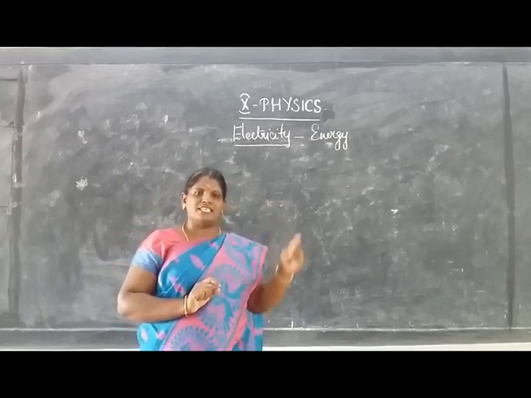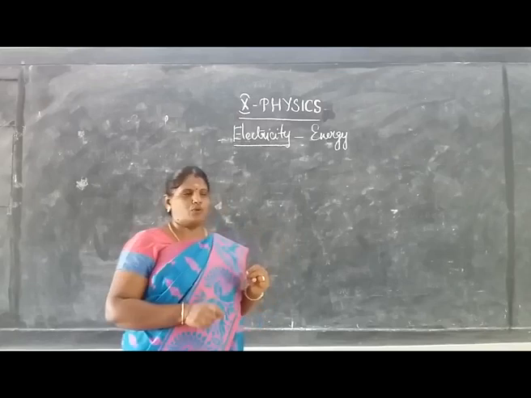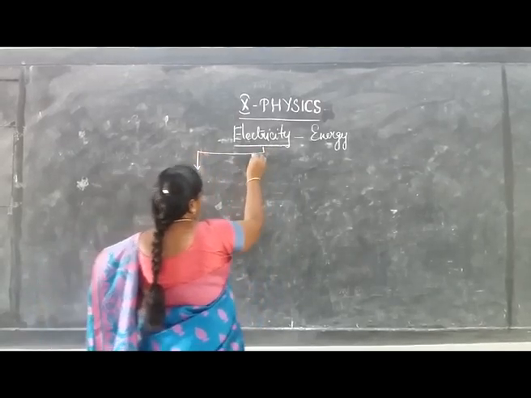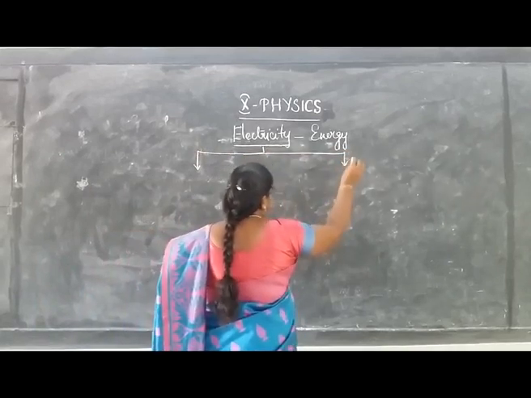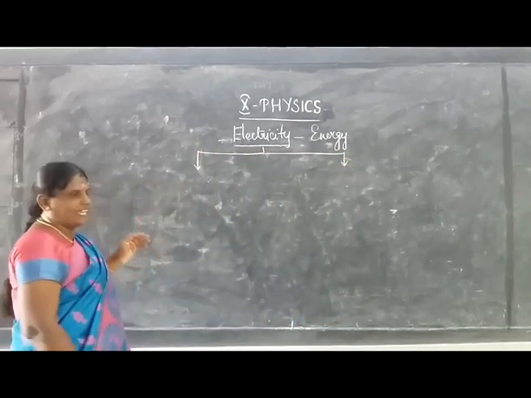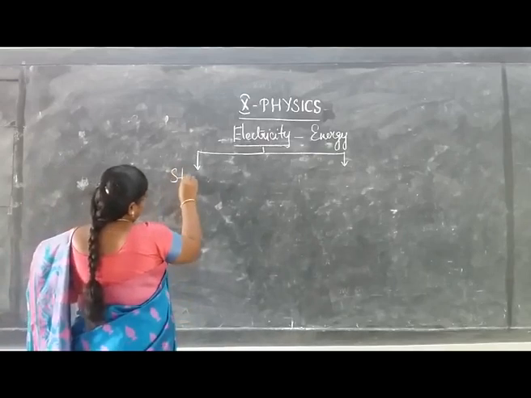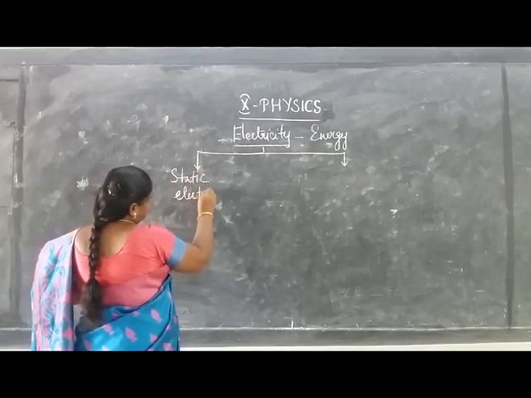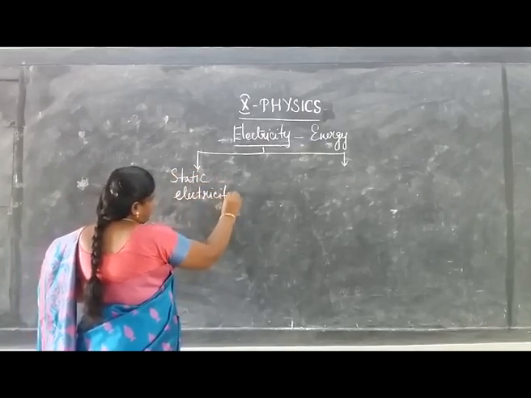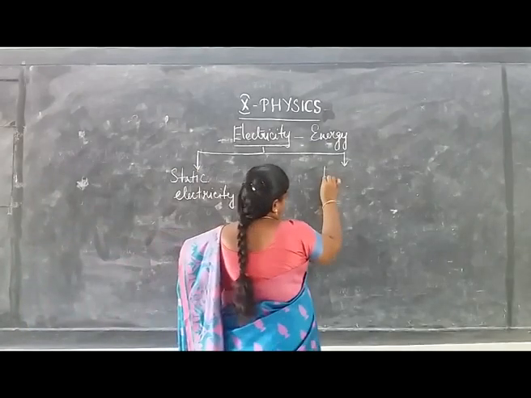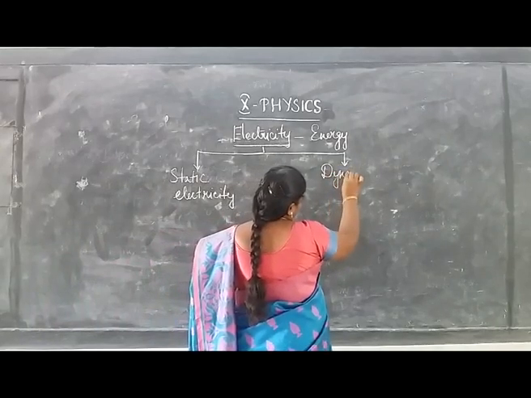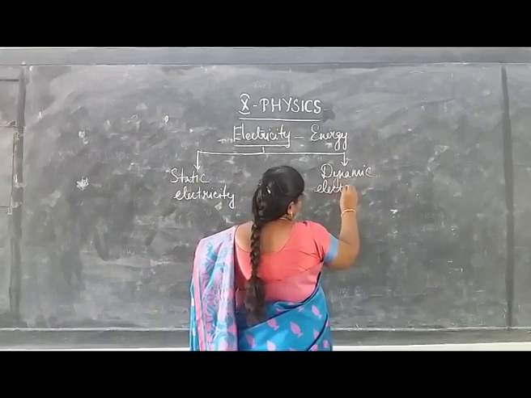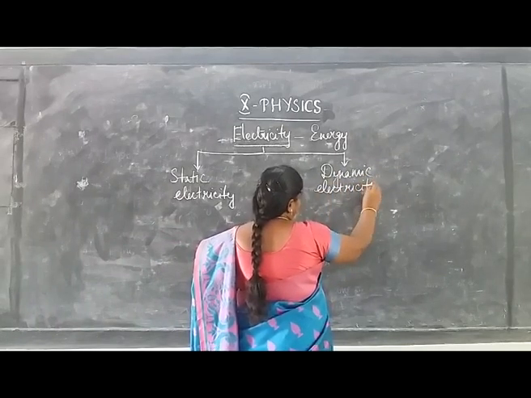So electricity is basically of two forms. What are the two forms of electricity? Static electricity and dynamic electricity.